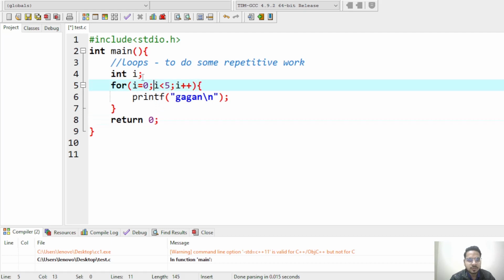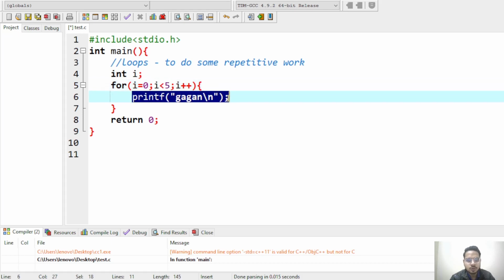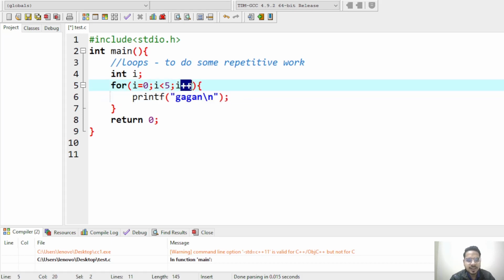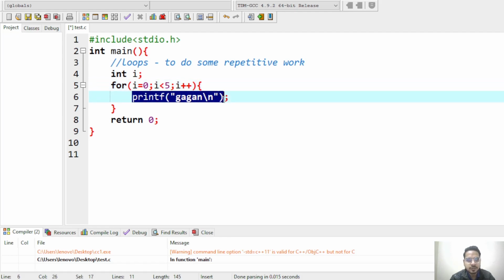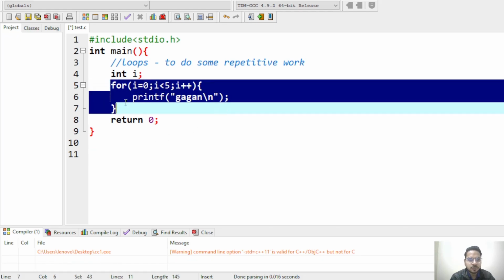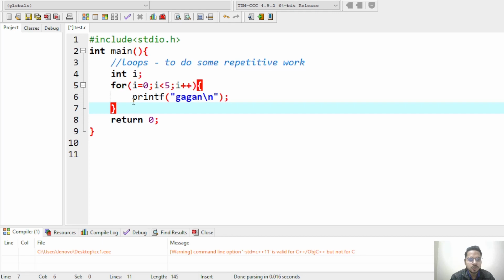So again I am repeating, we take a variable, we initialize it, then this is the condition. Until this condition is true, this Gagan will be printed. I++ is nothing but incrementing the value by 1. So it will go on from 0 up to 5. That means 5 times this loop will execute and it will print Gagan 5 times. So likewise we can have nesting of conditions, we can have nesting of loops also, means a loop inside a loop.